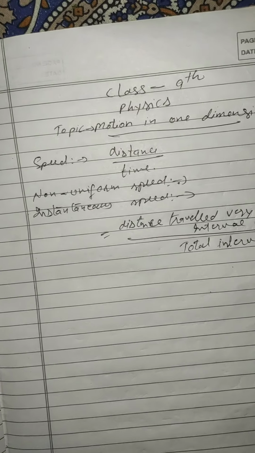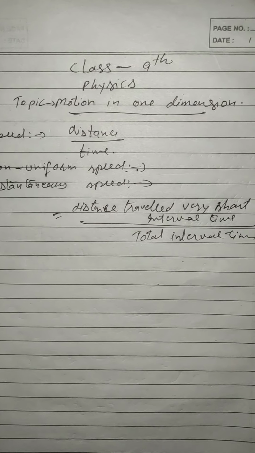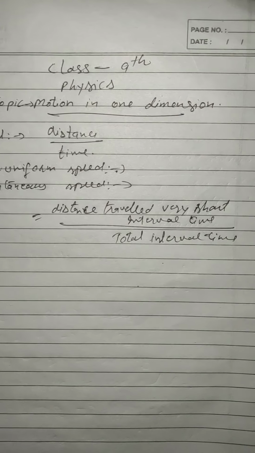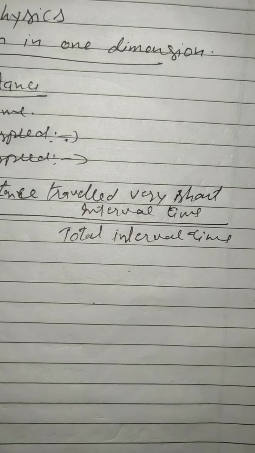Overall we can say that for instantaneous speed, when the speed of the body keeps on changing, its speed at any point is measured by finding the ratio of the distance traveled in a very short interval of time to the total time interval.